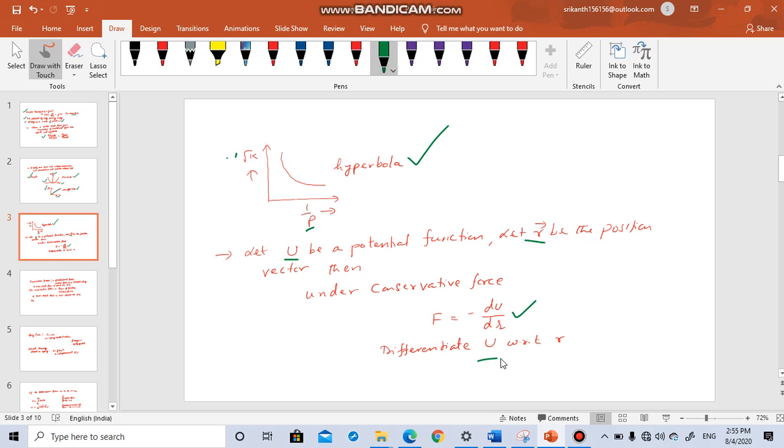If the potential function is given, you differentiate it with respect to R, you get the conservative force. It's a very important concept. Okay, you can remember this. It's a very useful concept. So anytime you see a potential function, you can differentiate it to get the force, conservative force.